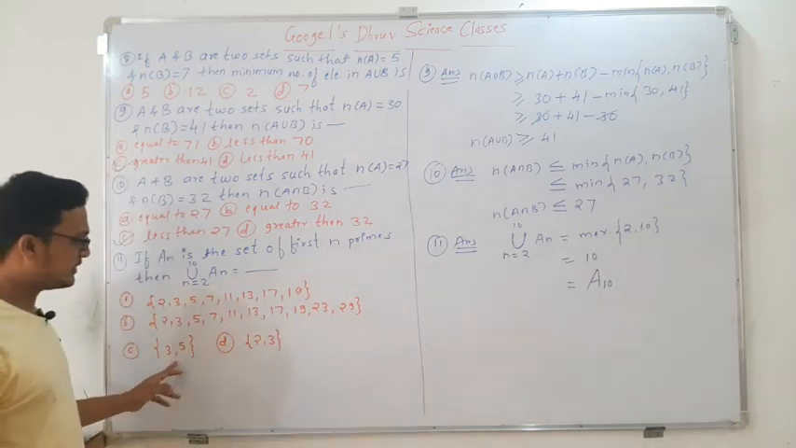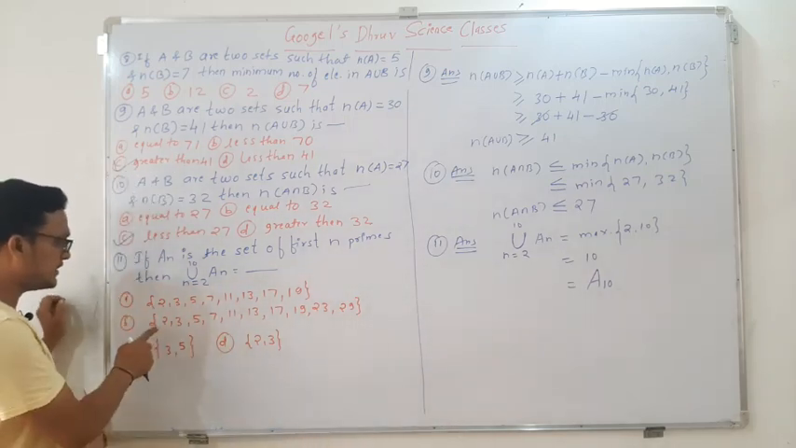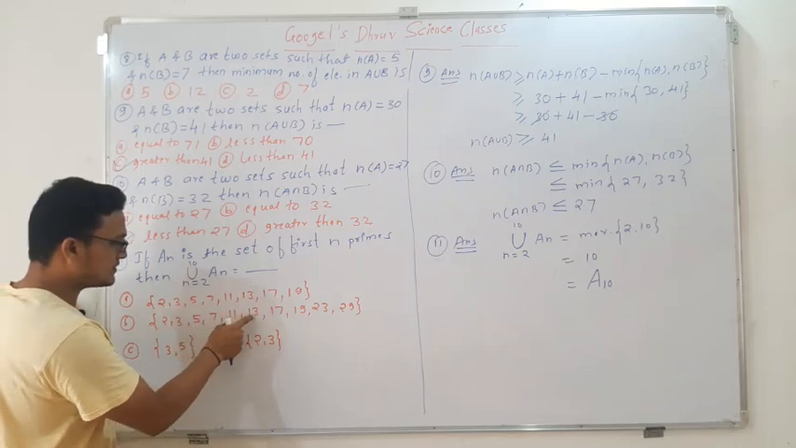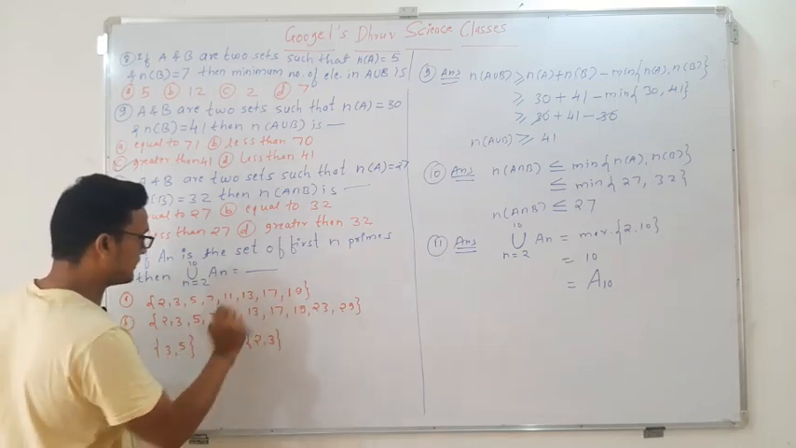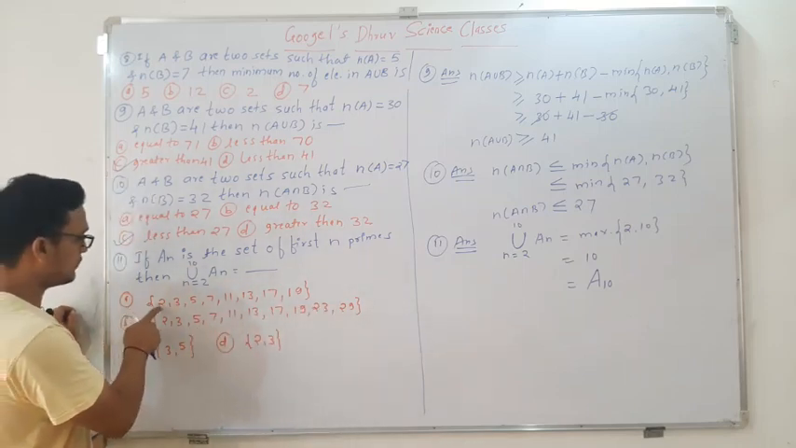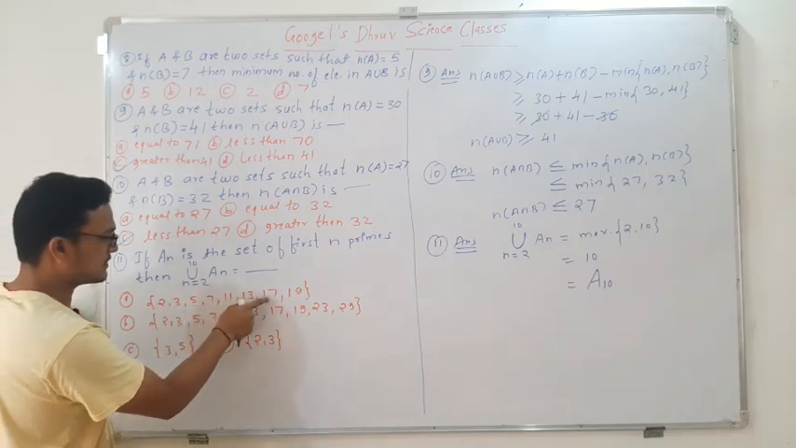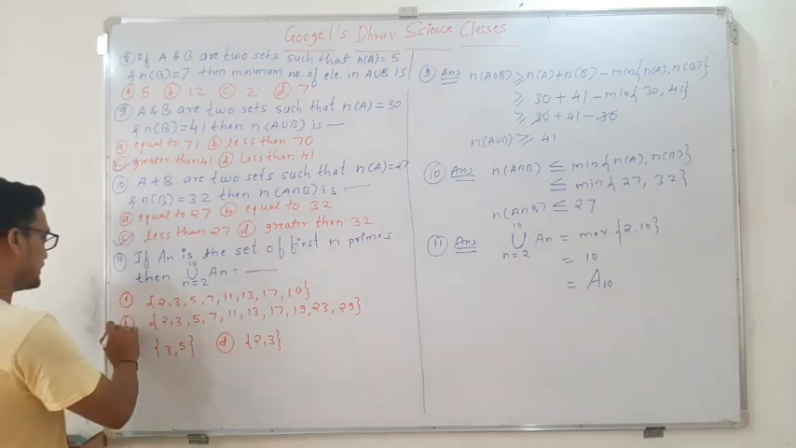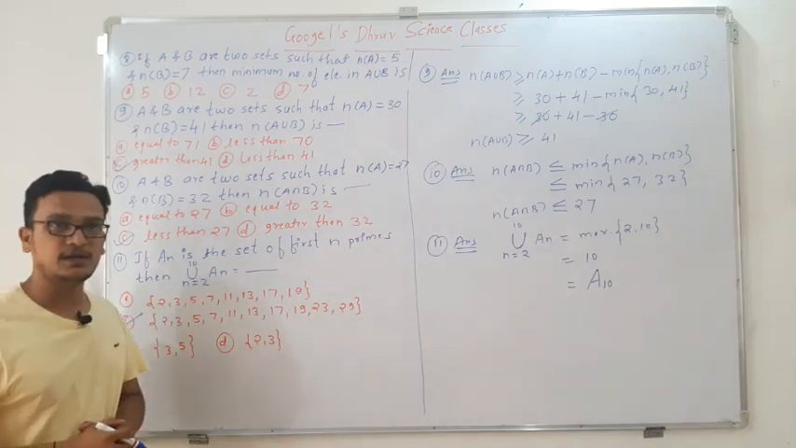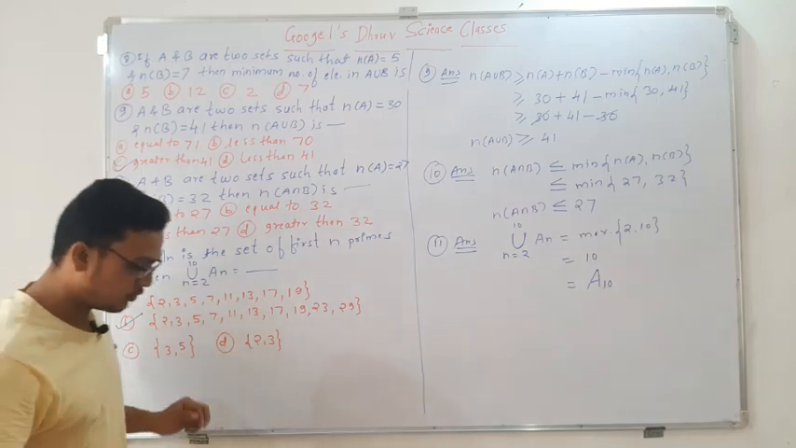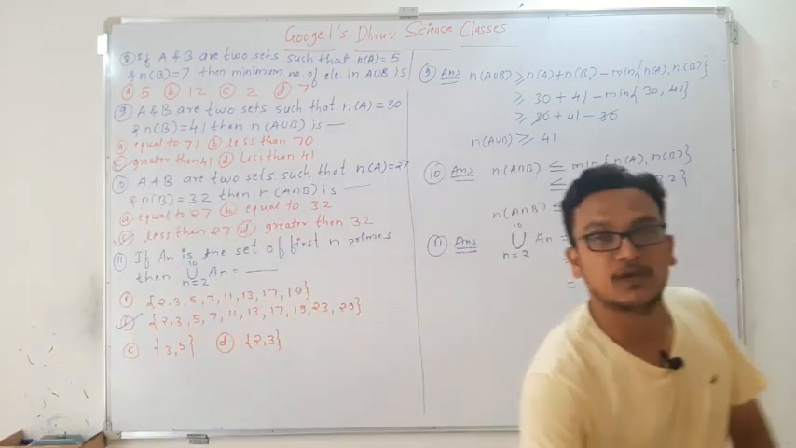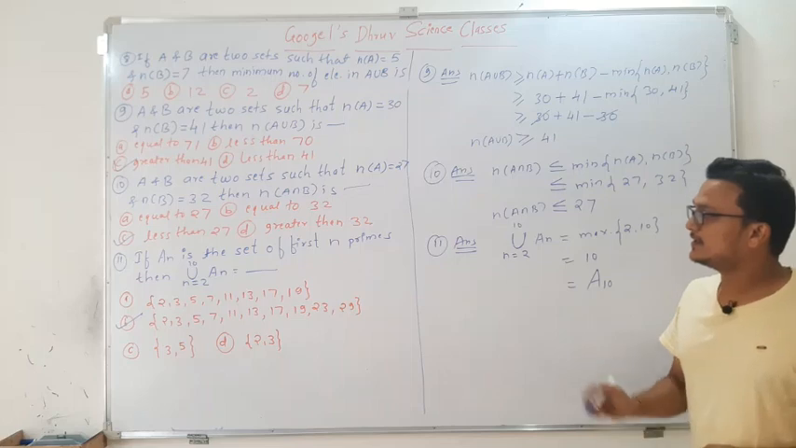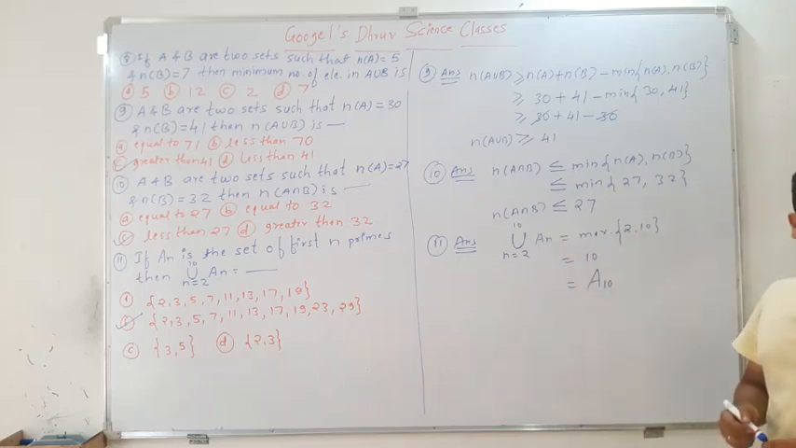Option C is not possible, D is not possible. What about B here? 1 2 3 4 5 6 7 8 9 10. Whereas option A will be 1 2 3 4 5 6 7 8. So having 10 elements, option B will be correct here. I hope you have understood this solution. These results you have to remember, so please pause the video and note down the solutions here.